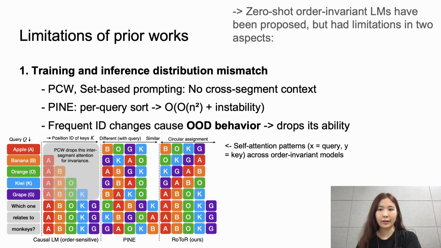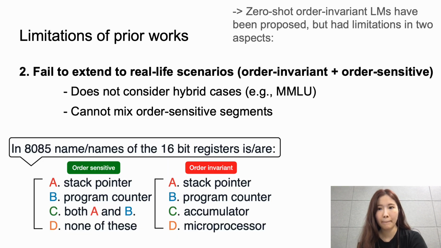Zero-shot order invariant language models have been proposed, such as PCW, set-based prompting, or PINE, but they break in 2 ways. PCW and set-based prompting enforce invariance by isolating segments. This removes intersegment attention and degrades accuracy. PINE retains attention but recomputes a query-specific position map, incurring additional O(n-squared) operations and frequent positional ID changes. Also, none of the above methods supports inputs that have both order-sensitive and order-neutral parts.